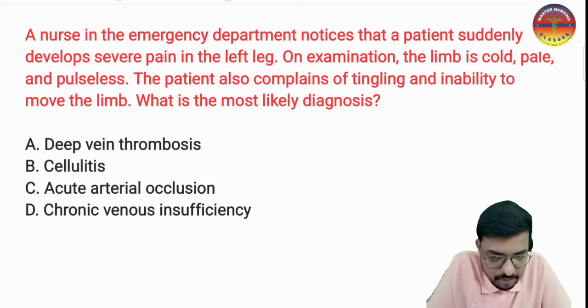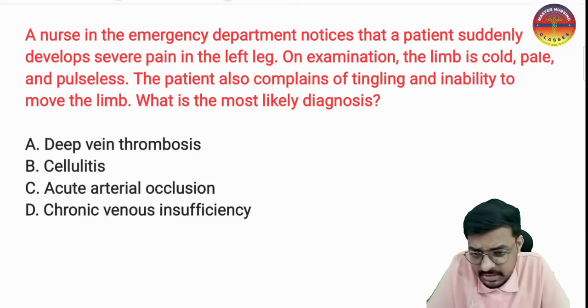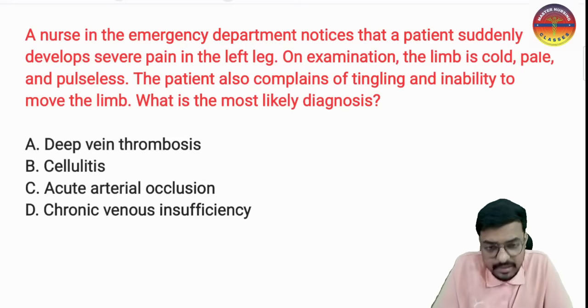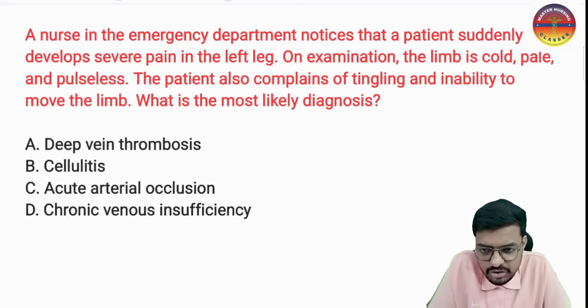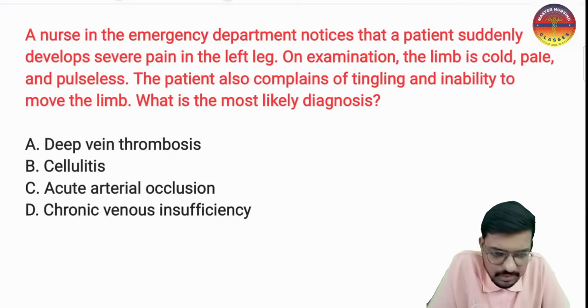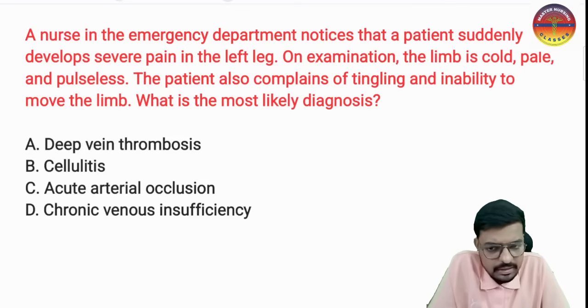Option A, we have deep vein thrombosis. Option B, we have cellulitis. Option C, we have acute arterial occlusion, and option D is chronic venous insufficiency. In the given question, the nurse in the emergency department notices suddenly developed severe pain in the left leg. On examination, the limb is cold and pulseless. The limb is completely cold, pale, and pulseless.